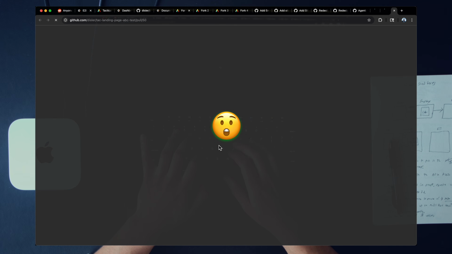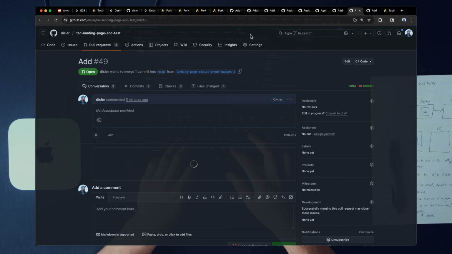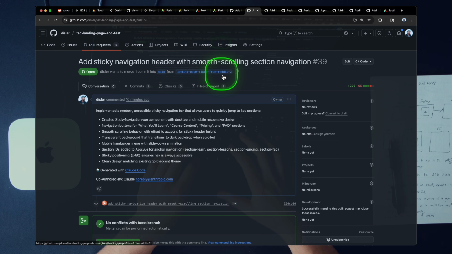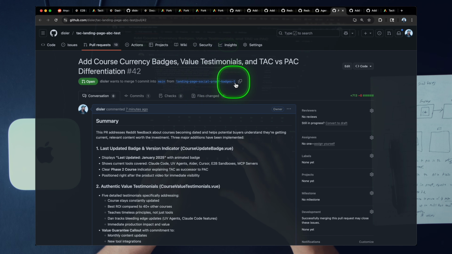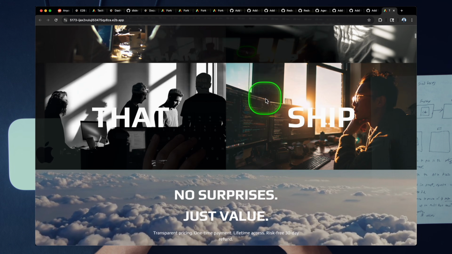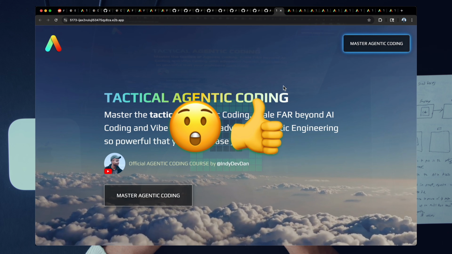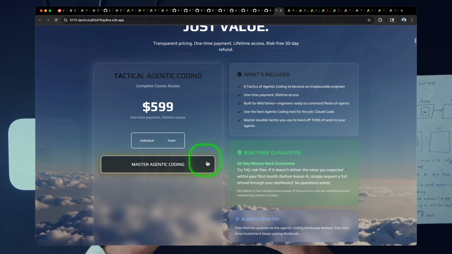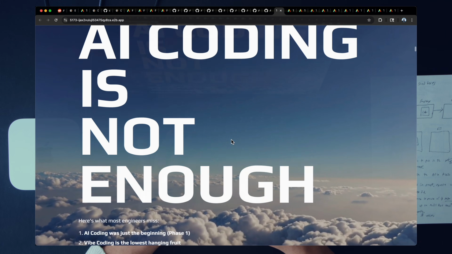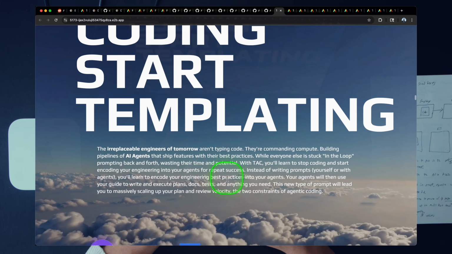So our agent is opening up. Here are all the PRs on this code base. We now have a bunch of new PRs from each individual agent. There's fix 1, there's fix 3. There's transparent pricing 1, 2, 3, and here's our social proof badge 1, 2, 3. And now we're going to start getting the applications opened. Here we go. Our agent just opened up every new version for us. If we scroll down, we can see that we have a new pricing setup here. This is a specialized, specific version. You can see it's made some tweaks to the landing page here.